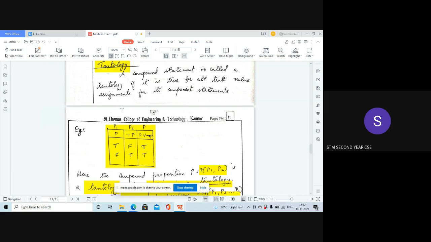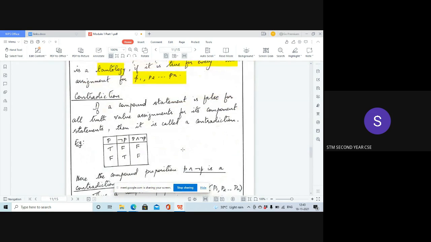This definition is most often asked in university questions, so write it down. A compound statement is called a tautology if it is true for all truth value assignments for its component statements. So P1 and P2 are the component statements or parts of the statement P. For each truth value assignment of the component statements P1 and P2, if P is true for all assignments, for each row, then we call it a tautology.